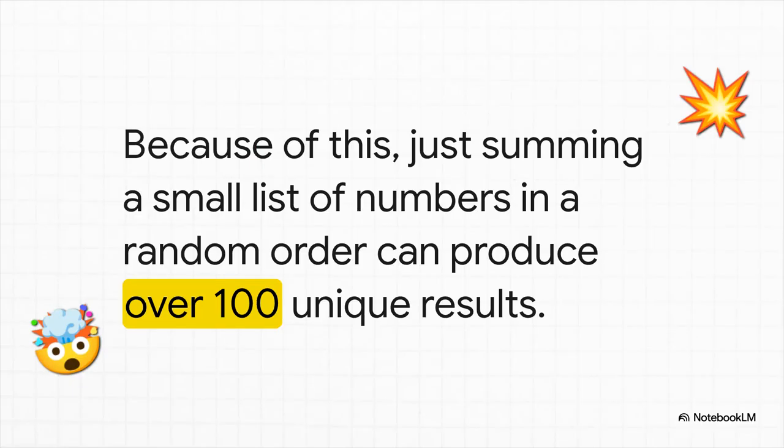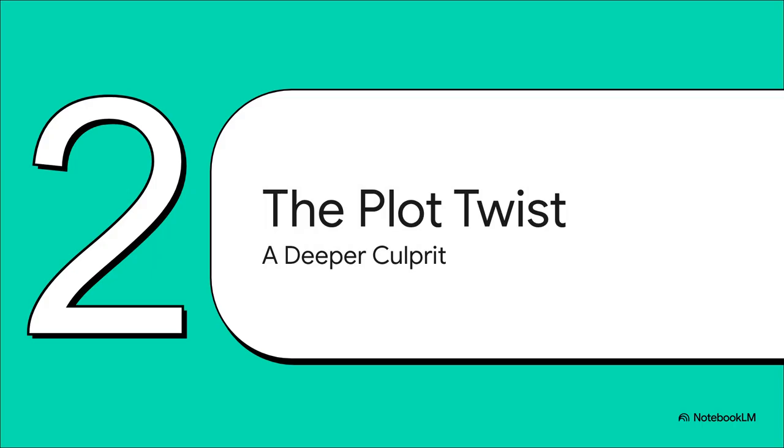And these little errors can stack up in a huge way. The source material for this actually showed that just adding up a simple list of 8 numbers in a random order can create over 100 unique answers. So you can see why this is the usual suspect, right? It seems totally plausible, but it's not the whole story. And this is where we get the plot twist. Because while that whole floating point thing is absolutely real, it doesn't actually explain the randomness we're seeing in these AI models. The real culprit is something deeper and, honestly, a lot more surprising.